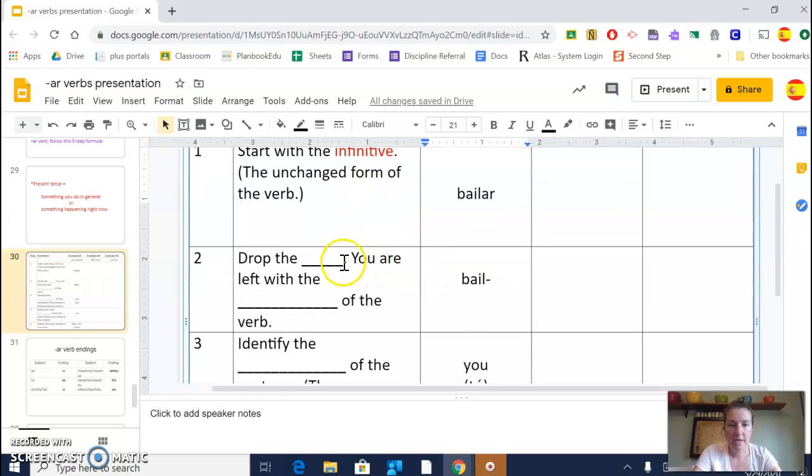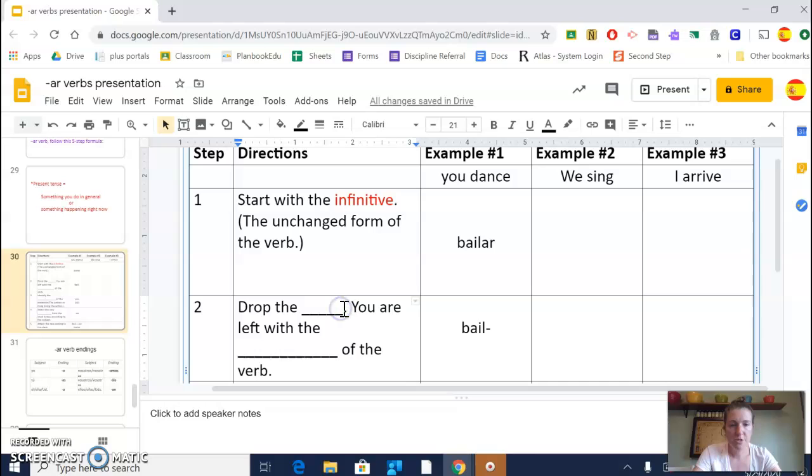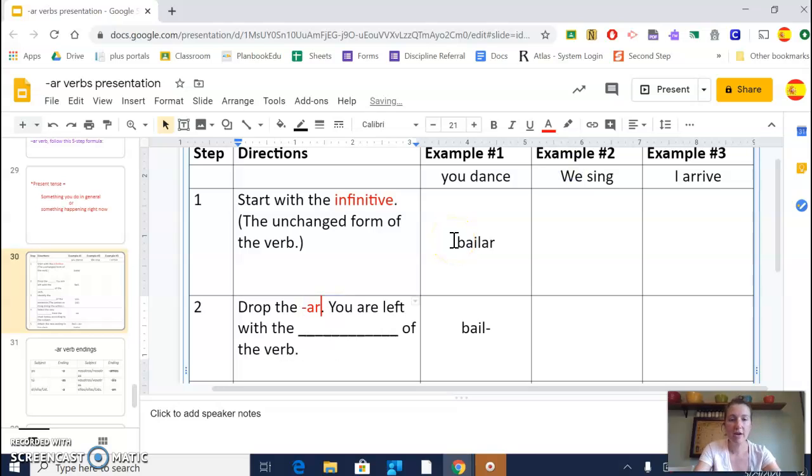All right, next thing that you do, step 2, you are going to drop the AR. So you take that AR off the end of the verb, and what you're left with is called the root or the stem.